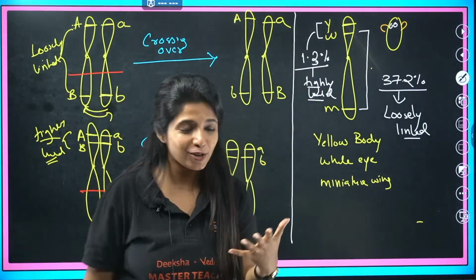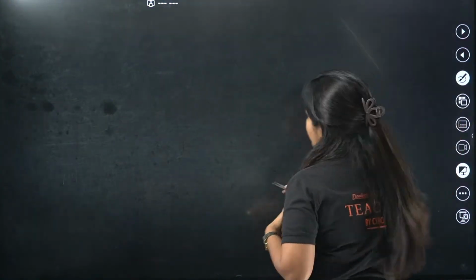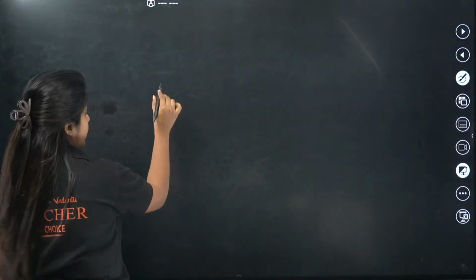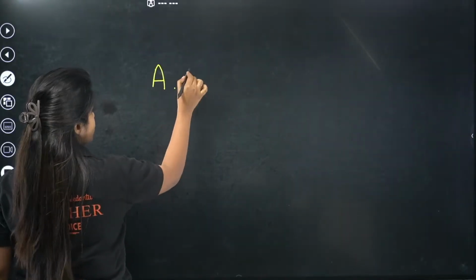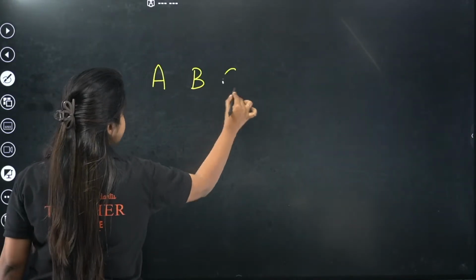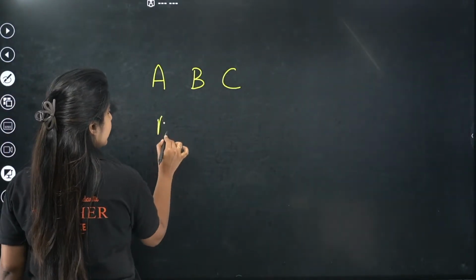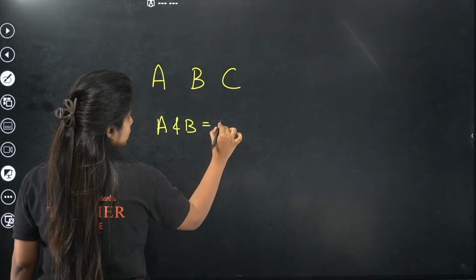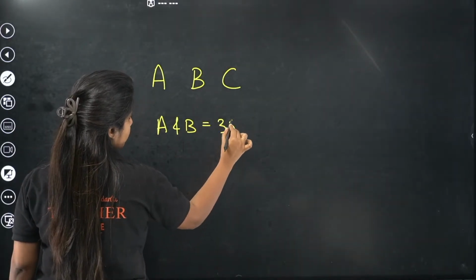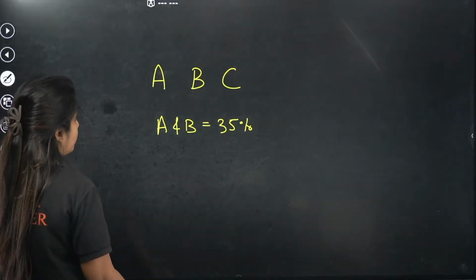Now, can I ask you a question? Since I already spoke about all of it, I think I can also ask you a question. I am saying there are 3 genes, A, B and C. A and B show 35% recombination.